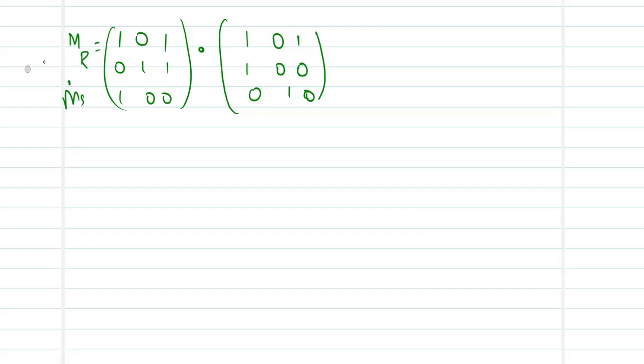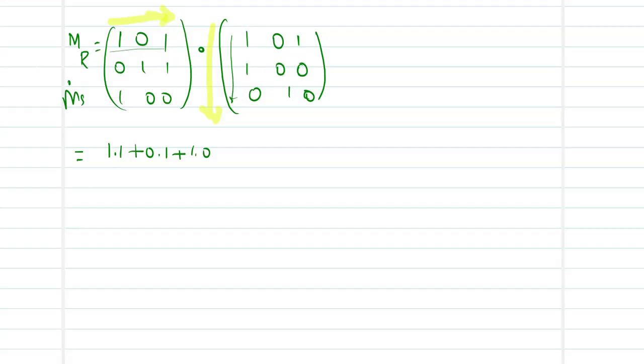This now follows the usual matrix multiplication, a row versus a column, where we add the products. How do we go about it? This is 1 into 1 plus 0 into 1 plus 1 into 0. This is my first row, first column, so this becomes my first element.